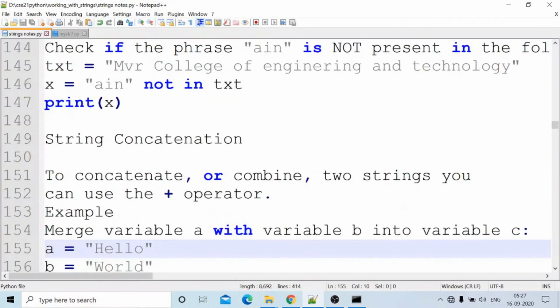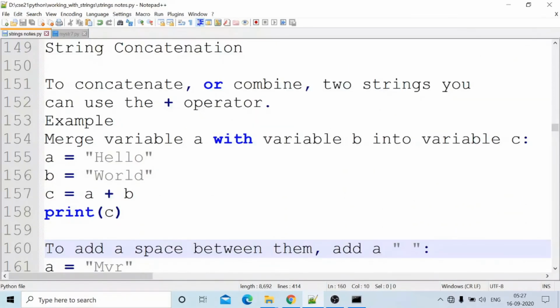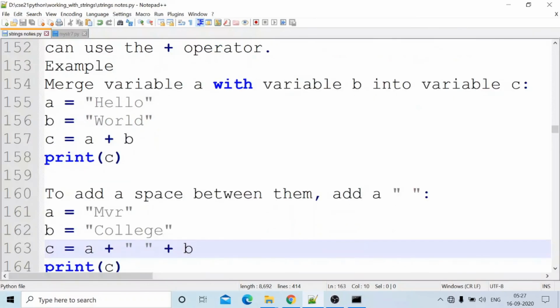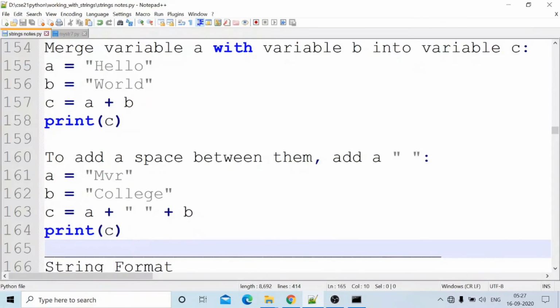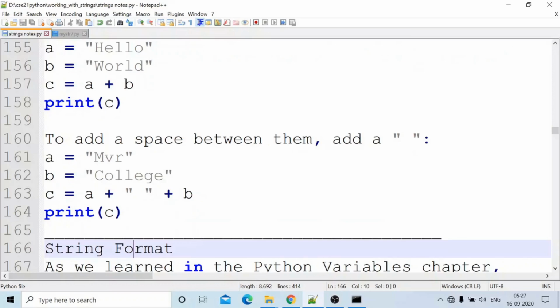Next, string concatenation. How to concatenate two strings? Using the plus operator, we can concatenate two strings. A is hello, B is world. Using A plus B, we can concatenate those strings. To add space between them, in order to get MVR college, the concatenation operation is like this.